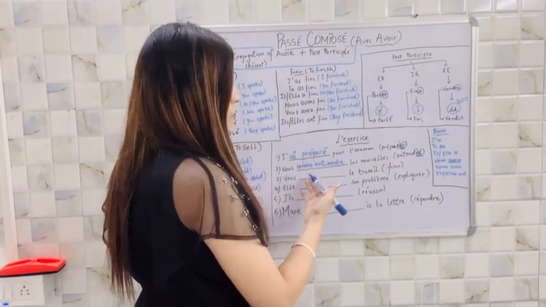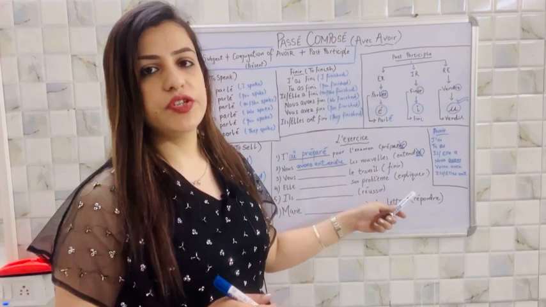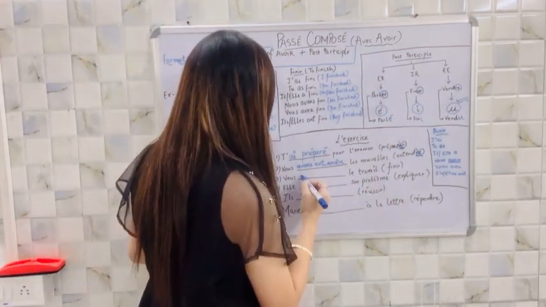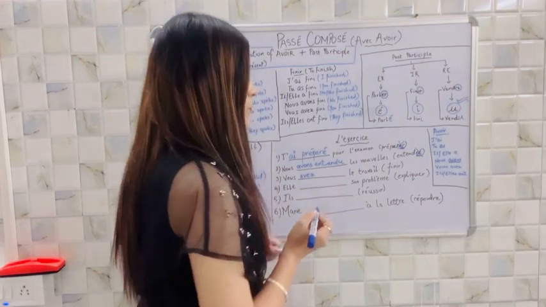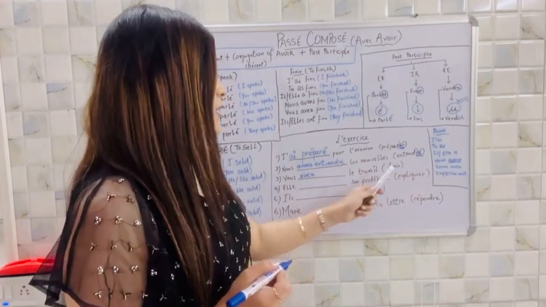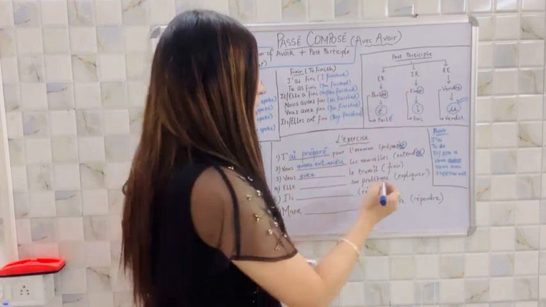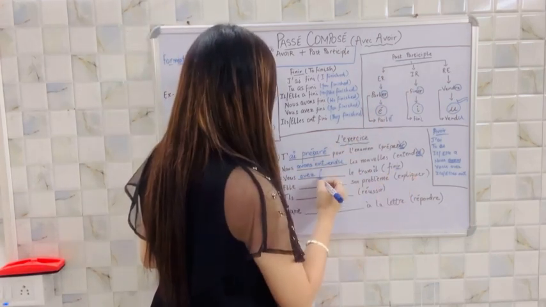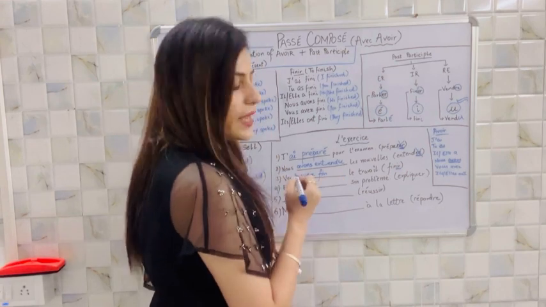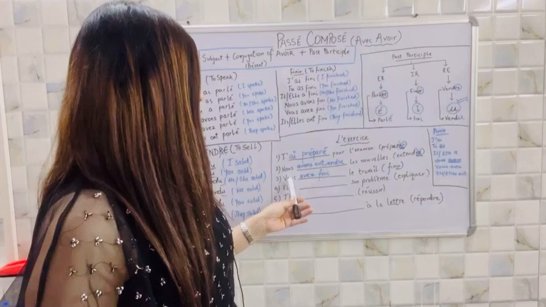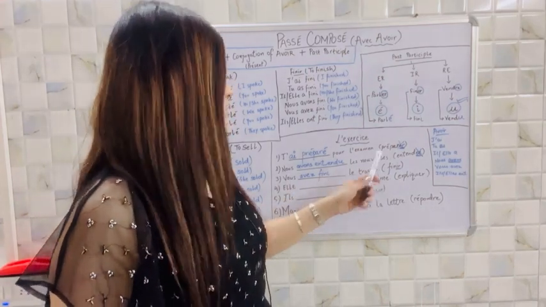Next is vous dash le travail. The verb given in the bracket is finir. First of all, let's simply put the conjugation of avoir, vous avez, and then how do we get the past participle of finir? It's an IR ending verb. Simply remove IR, you will be left with fin, and put I over there, which means you finished the work.